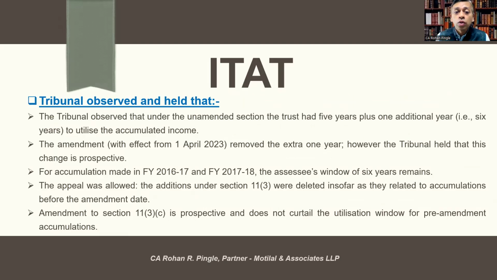The tribunal observed that under the unamended section, the trust had 5 years plus 1 additional year, that is 6 years, to utilize the accumulated income. The amendment with effect from 1st April 2023 removed the extra 1 year. However, the tribunal held this change is prospective and not retrospective. So for accumulation made in financial year 16-17 and 17-18, the assessee's window of 6 years remains. The appeal was allowed.